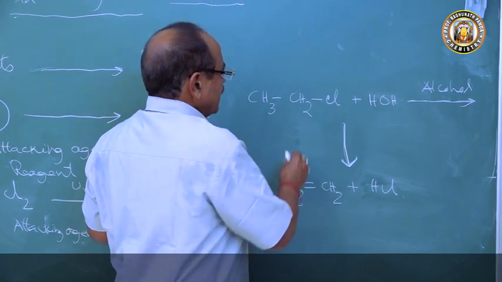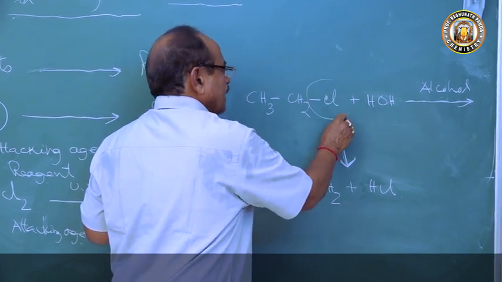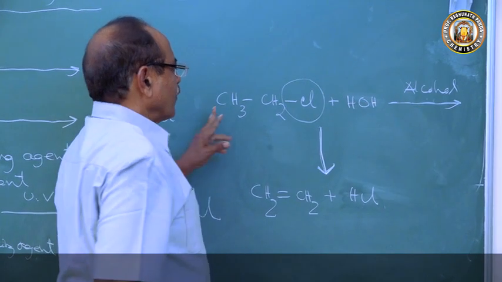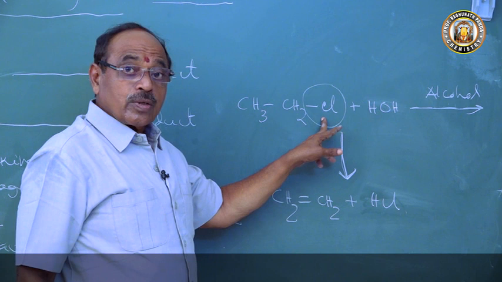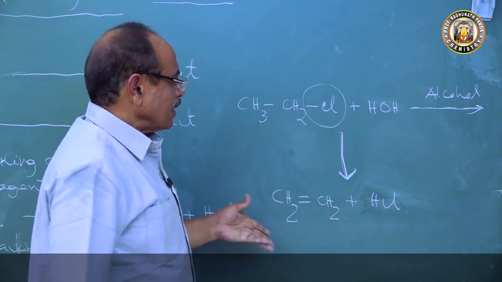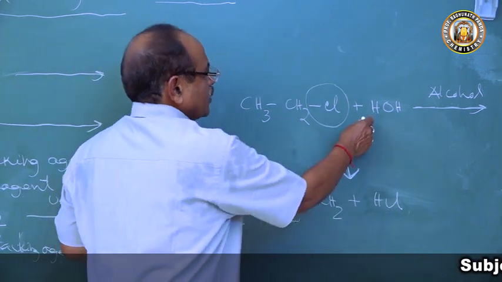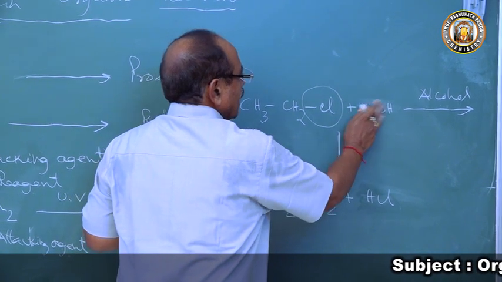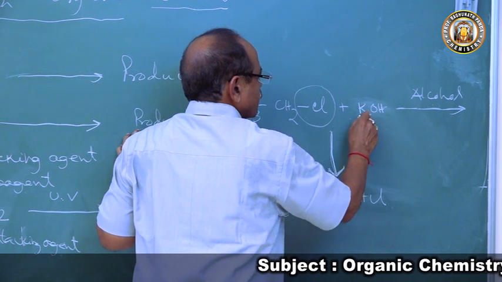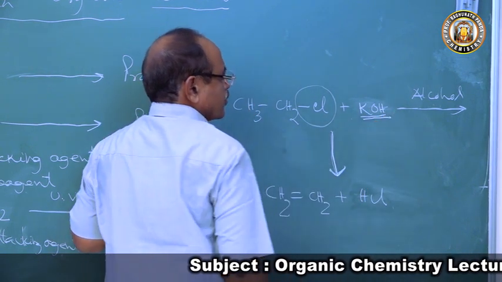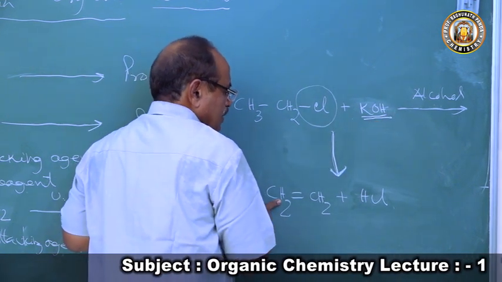What is happening here? Chlorine goes away, it is eliminated from ethyl chloride. This is an elimination reaction with alcoholic KOH, and we get CH2=CH2 and HCl.